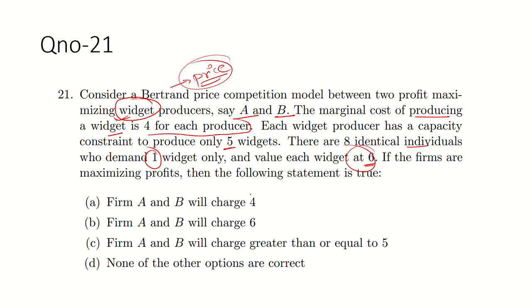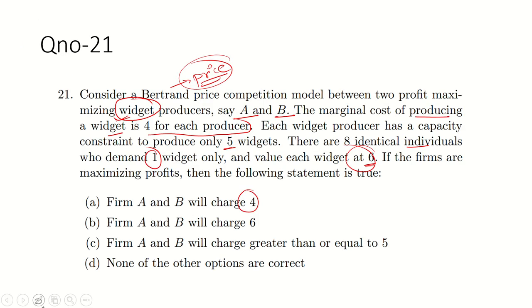Whenever firms A and B both charge 4, what will be the profit for the two firms? Let's check option A. Option A is that firm A and firm B both will charge rupees 4. So price of firm A equals price of firm B equals 4.